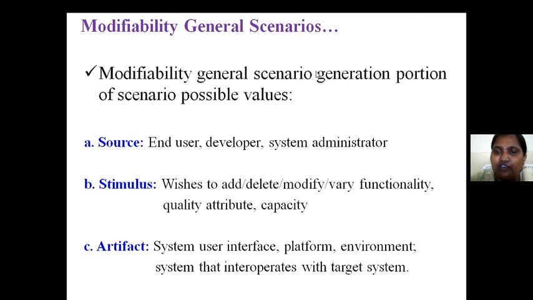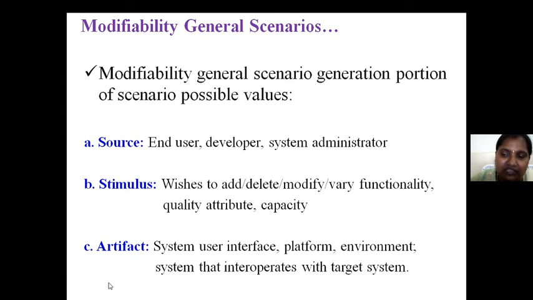Coming to the scenarios for this. Source: who can change? The end user, developer, system administrator. The motivation: what is the reason behind this problem? They wish to add, delete, modify or vary functionality, quality attribute or capacity. They want to change something, modify it, or innovate and give new data to you. If that is the case, the modifiability concept comes into the picture.